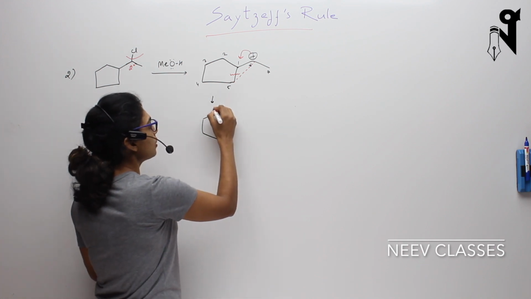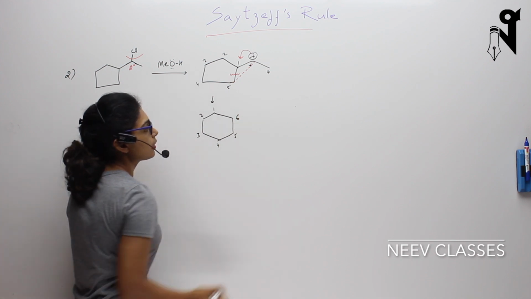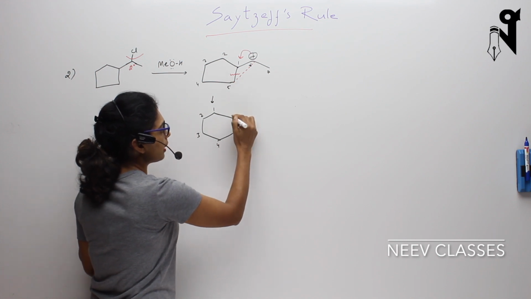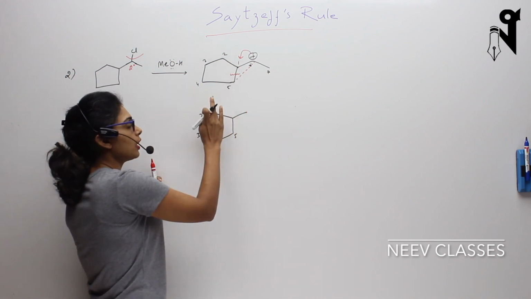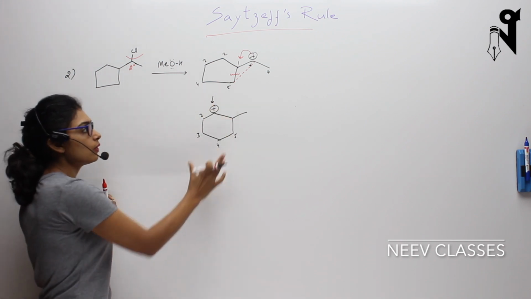So let's number it: 1, 2, 3, 4, 5 and 6. On the 6th carbon we have an alkyl chain, and on the 1st carbon we have the shifted plus charge. So there is a plus charge over here. This is how my structure will look.